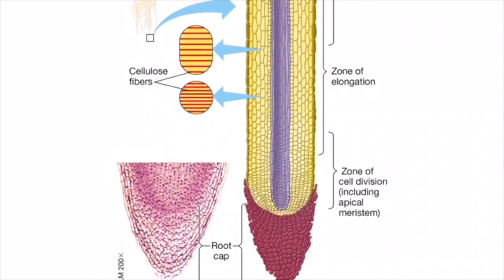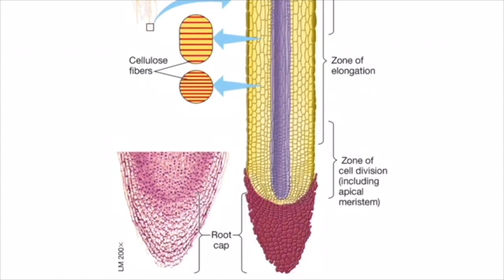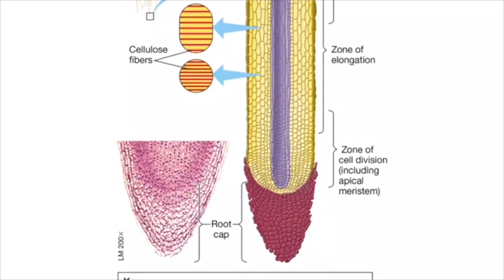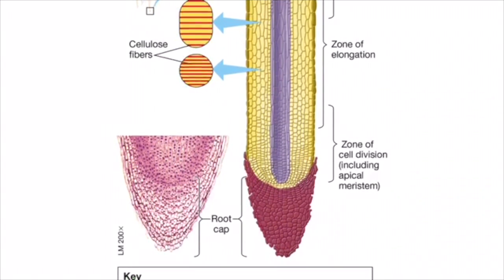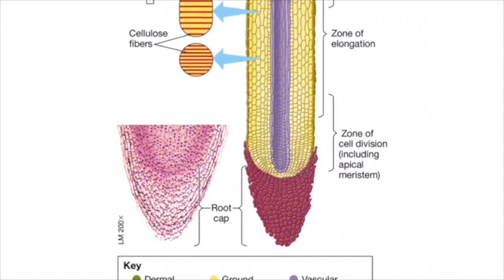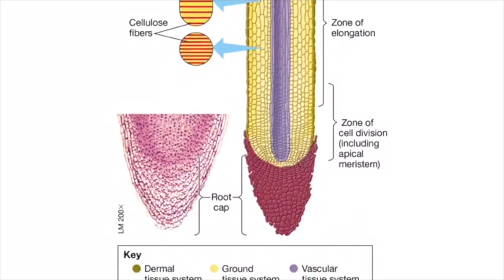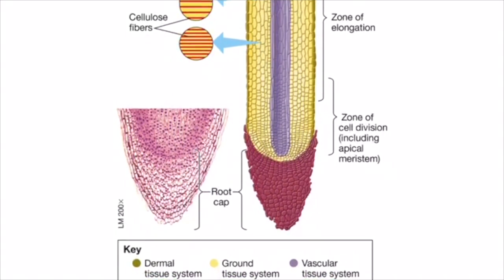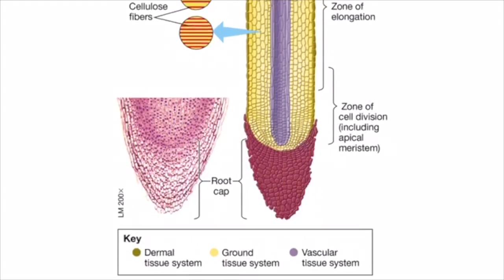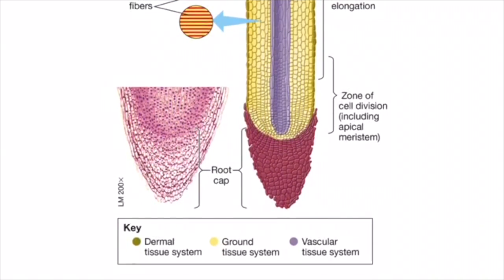The three tissue systems of the mature plant, dermal, ground, and vascular, complete their development in the zone of differentiation. Cells of the vascular cylinder differentiate into primary xylem and primary phloem. The differentiation of cells, the specialization of their structure and function, results from differential gene expression. Cells in the vascular cylinder, for instance, develop into primary xylem or phloem cells based on certain genes being turned on and expressed as specific proteins, whereas other genes in these cells are turned off.